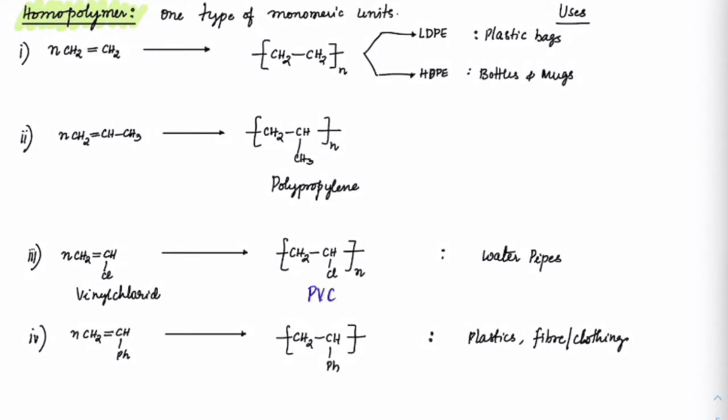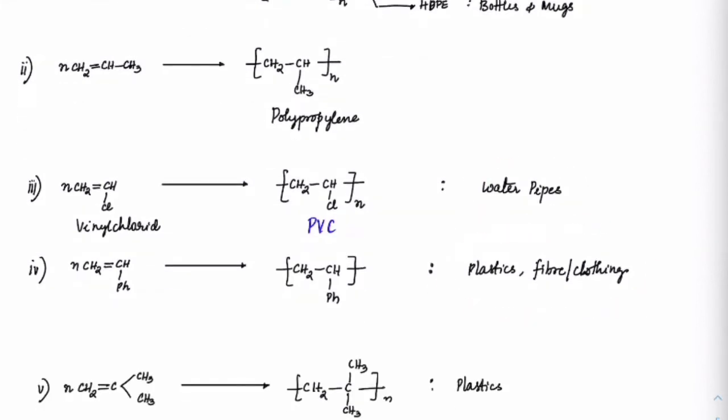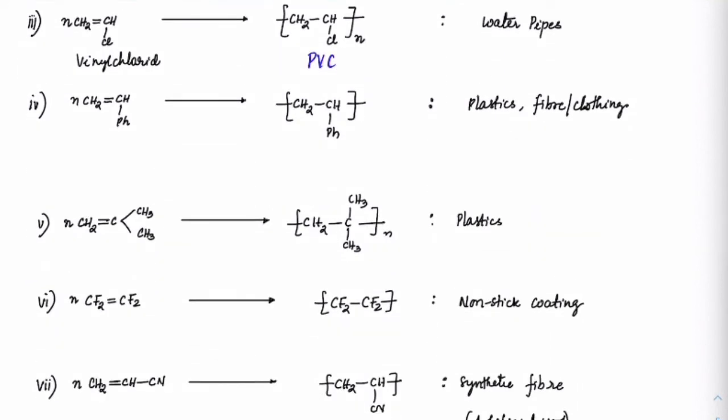This is polyvinyl chloride. PVC is used in water pipes. These uses you must know. Simply in JEE you would be asked what are the uses of the polymer. Next, isobutylene, polyisobutylene, that is used as simple plastics. Got it? Next, CF2=CF2, tetrafluoroethene, that is forming Teflon. You know that Teflon, so that is used as a non-stick coating.